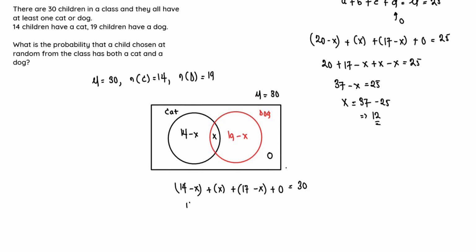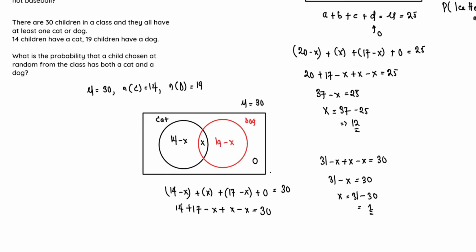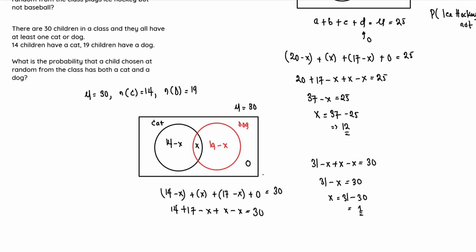So we have 14 plus 19 minus X plus X minus X is equal to 30. So 14 plus 19 is equal to 33 minus X plus X minus X is equal to 30. So we have 33 minus X is equal to 30. So X is equal to 33 minus 30, and that is going to be equal to 3. So the number of children that own both a cat and a dog is 3.